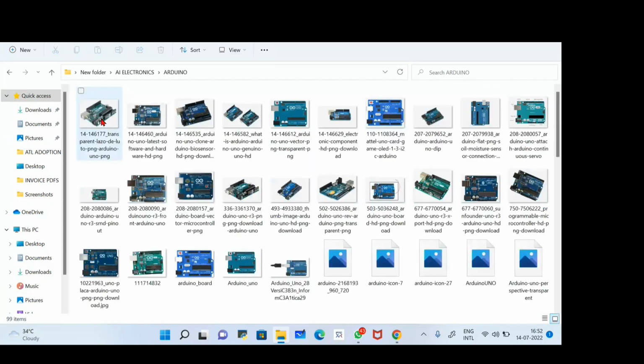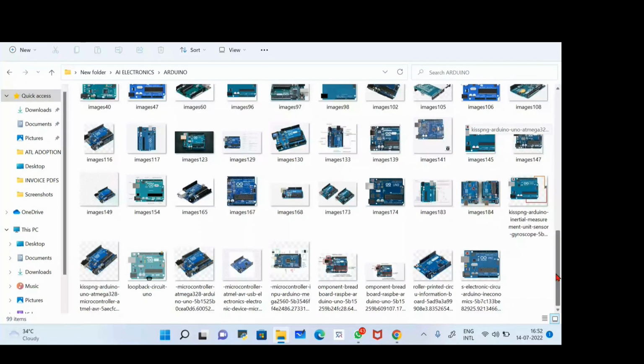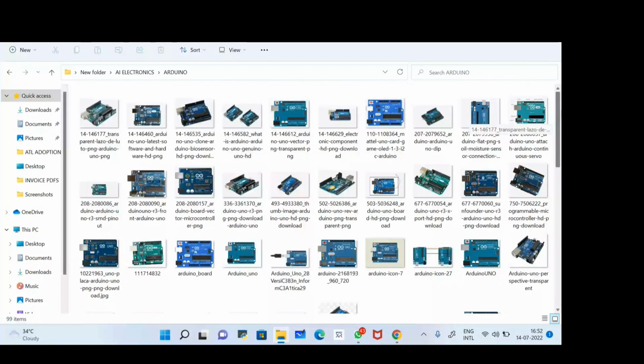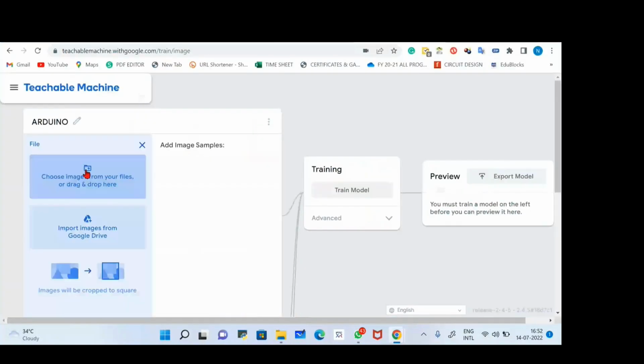So these are the pictures of breadboard. You can see there are a lot of pictures, and all the breadboards are different from each other. So these are basically data. We call it data. Now, suppose I'll upload all this data. I'll go here and click on the upload button, and I'll choose from my computer, or from Google Drive.